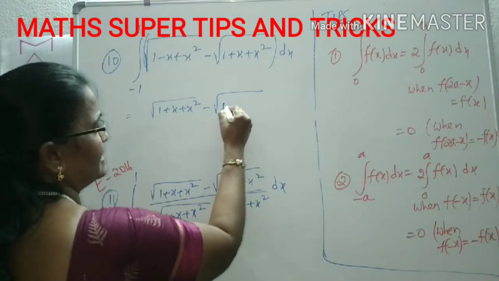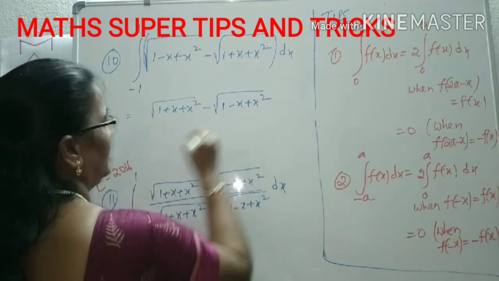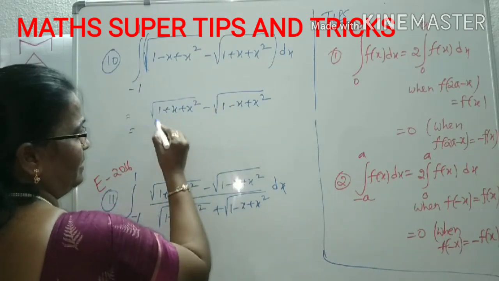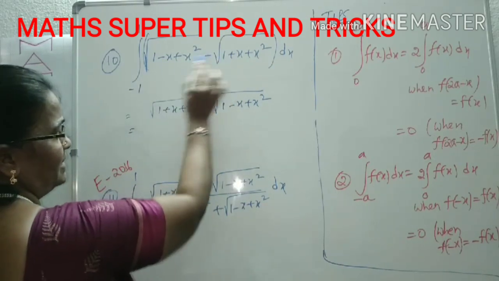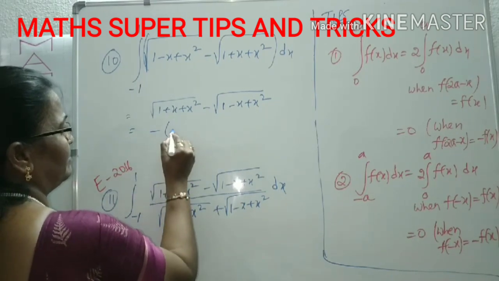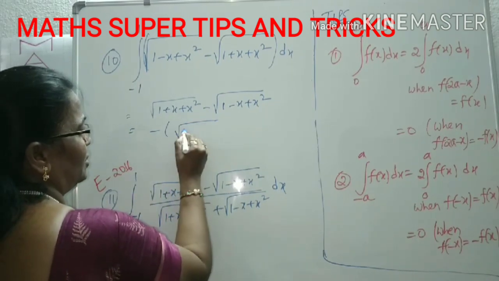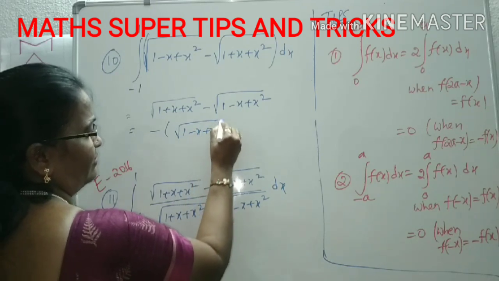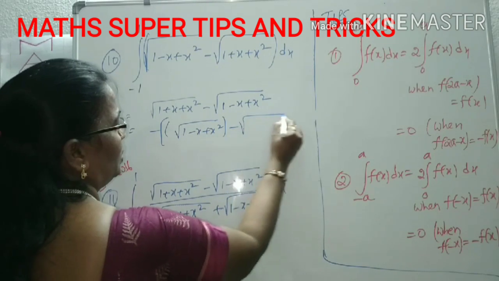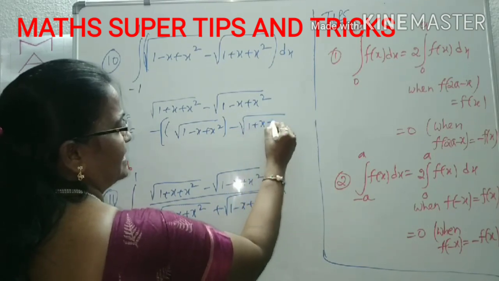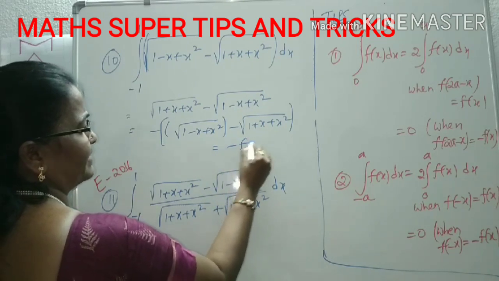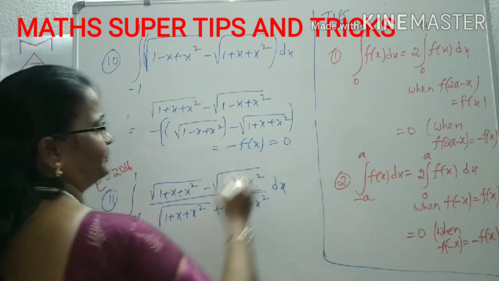That is 1 minus x plus x square. Now this is f(x). It is in the same form, but what has changed here? The terms are exchanged, but take the minus common here. What happened? It becomes minus of root over 1 minus x plus x square minus root over 1 plus x square. So this is clearly in the form of minus f(x), which means 100% it is 0.